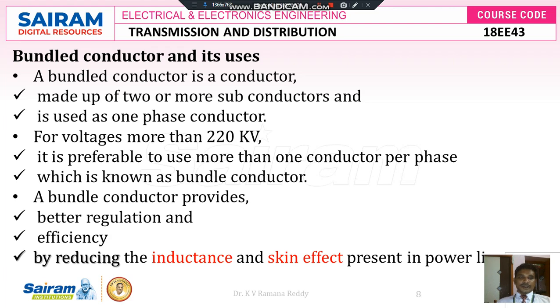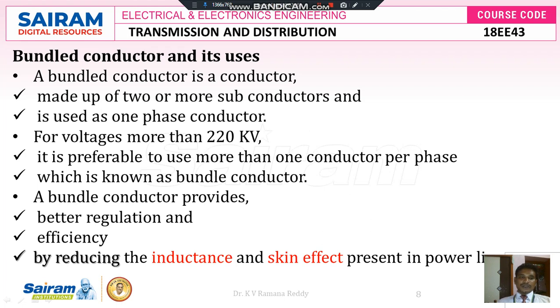Next concept is called bundle conductors and their uses. A bundle conductor is a conductor which is made up of two or more subconductors, and it is used on one phase conductor. For voltages more than 200 kV, it is preferable to use more than one conductor per phase. That means wherever we are going to carry a high amount of voltage, it is better to use two conductors in order to provide high reliability, and we can transfer electrical power up to its thermal limit and electrical limit value.